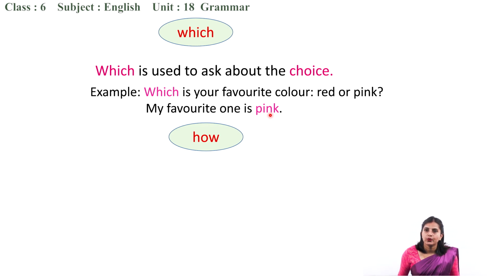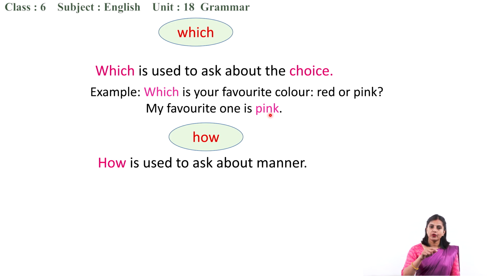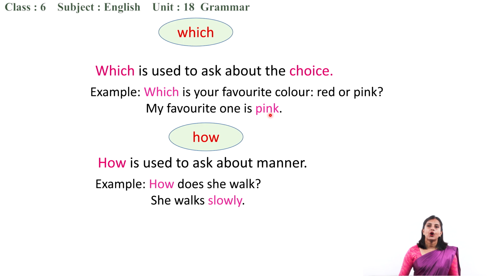What am I trying to ask the information about? Manner, isn't it? In what way the work is done, that is called manner. For example, it is raining heavily. How is it raining? Heavily. I'm running fast. How am I running? Fast. So how is used to ask about manner. Manner means the way any work is done. For example, how does she walk? She walks slowly.